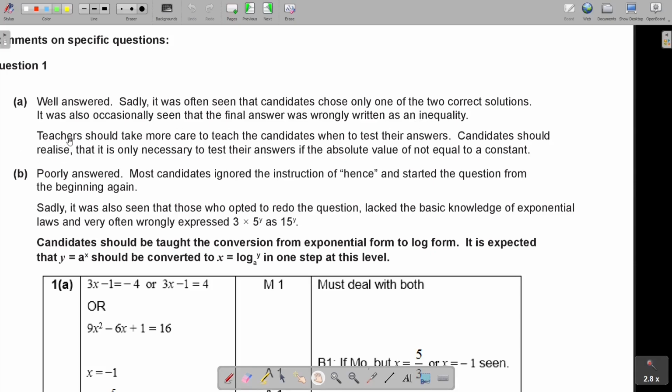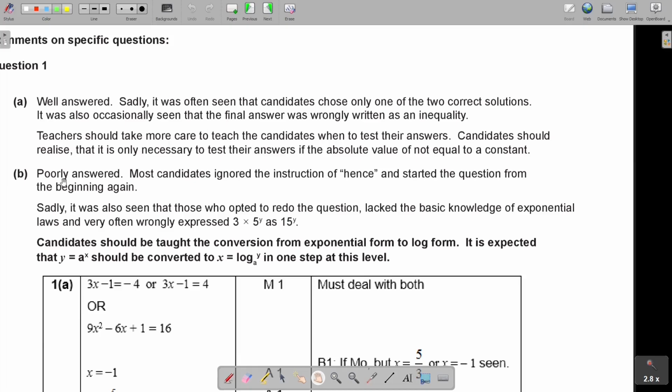That's also not correct. Teachers should take more care to teach the candidates when to test their answers. Candidates should realize that it's only necessary to test their answers if the absolute value is not equal to a constant. So if there's a constant, then it's not necessary. But go to the textbook, I'll show you there. If it's equal to a constant, then both will be a solution.